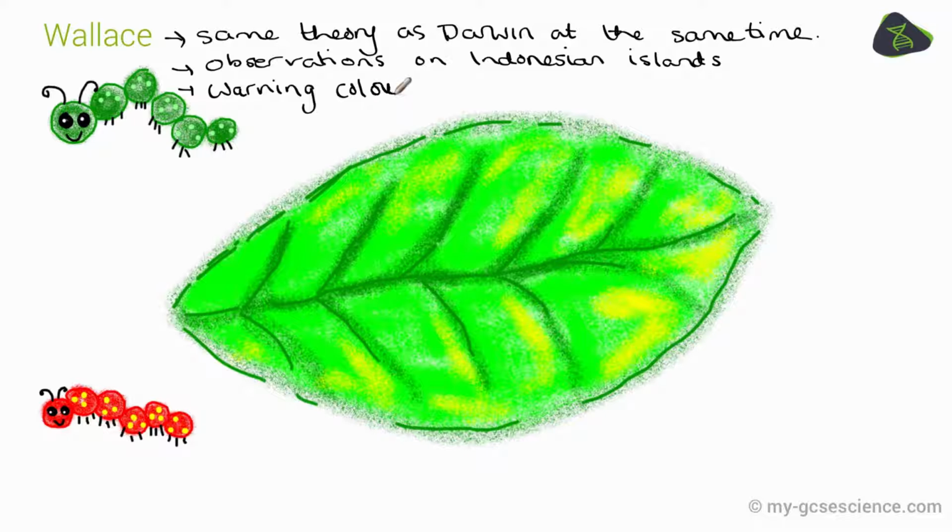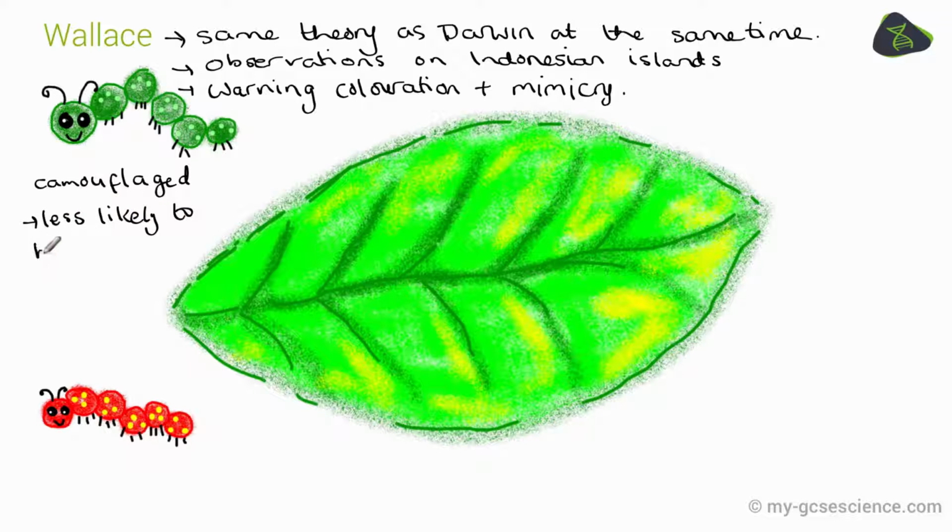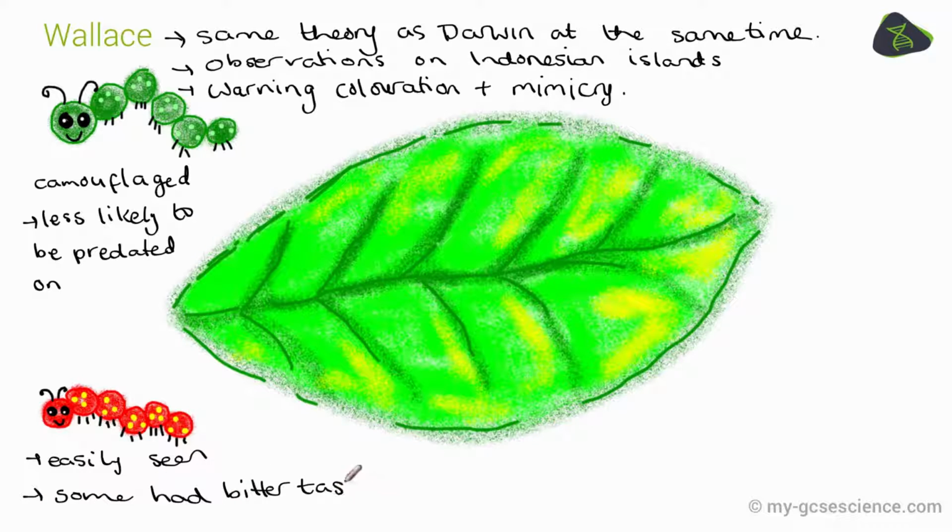Wallace is better known for his studies on warning coloration and mimicry. And using the same descriptions as Darwin, if we took a green caterpillar here and compared it to a red caterpillar, maybe at one stage they had shared a common ancestor and there were variations in the coloration of the caterpillars. The green caterpillar is obviously better camouflaged, and as a result of blending in onto the background of a leaf, is less likely to be predated on. Therefore, you would imagine it would outcompete its red rival, because the red caterpillar here is more conspicuous, more easily seen. But what he did notice is that some of these red caterpillars had a really bitter taste or were in fact poisonous.